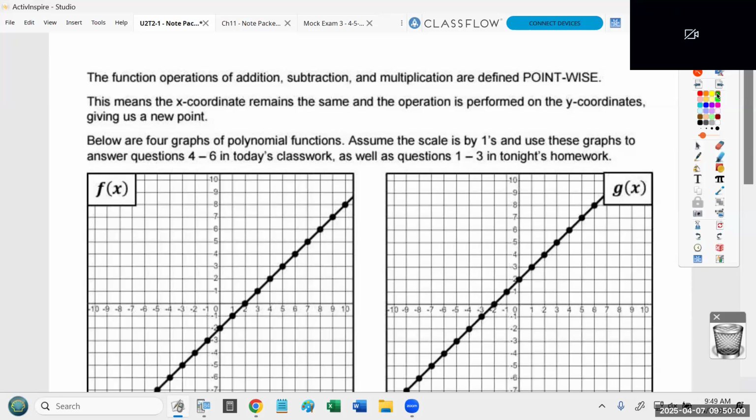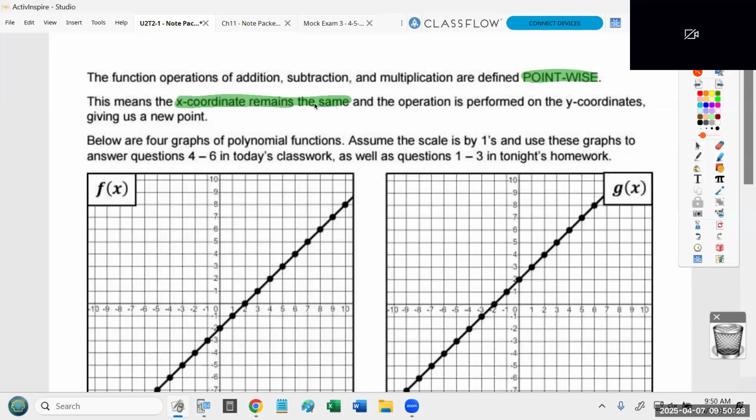So just to be clear, when we say pointwise, what we're basically saying is you look at an x value, you see what one function is doing there, you see what the other function is doing at that x value, and then you add, subtract, or multiply those numbers to get the new point. But through this whole process, the x value does not change. That stays. So you do it for each x value. You do it one point at a time for each x value. The x value remains the same.